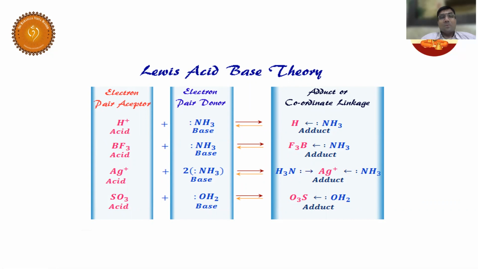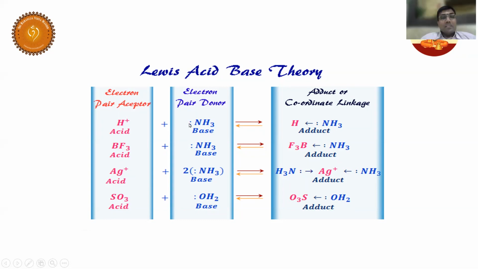Excellent, good. Actually hydrogen contains 1 electron. H plus means 1 electron is lost. So when it is lost, it is in need of electrons, so it is an electron pair acceptor. Very good.